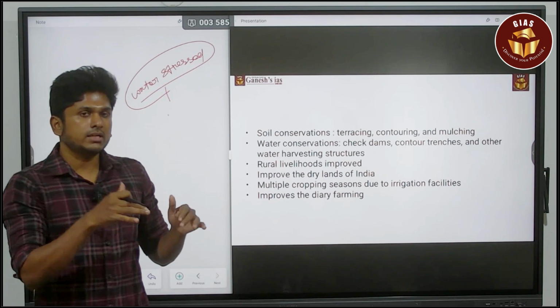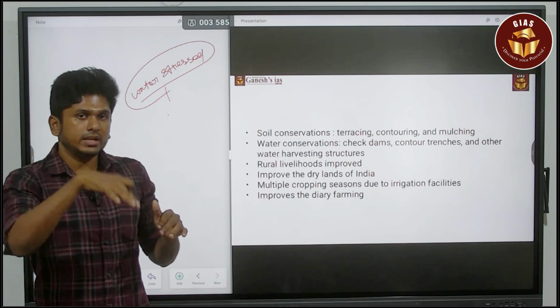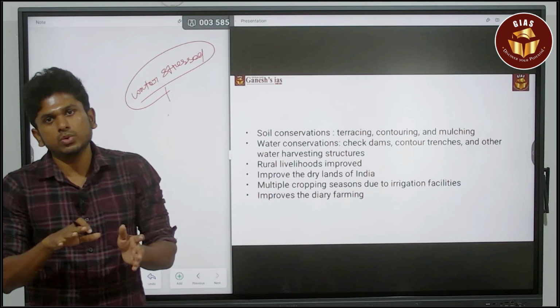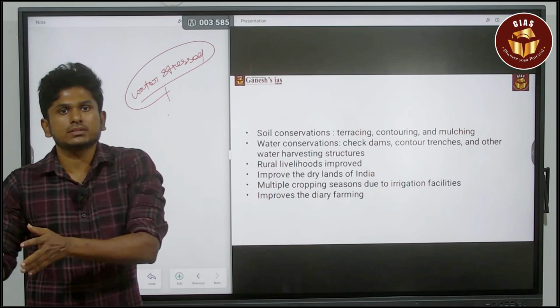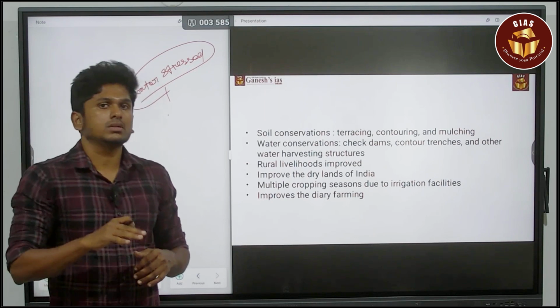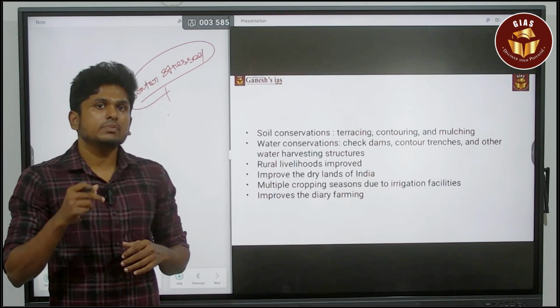All the water that falls on the land is just eroded and moves towards the ocean, so it won't percolate into the groundwater. That is the major issue.